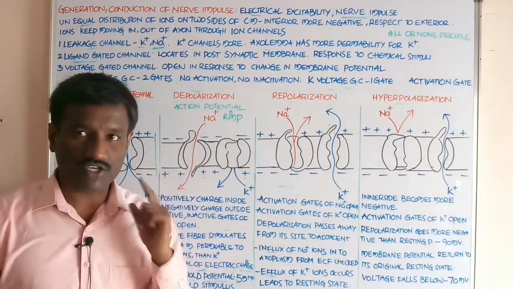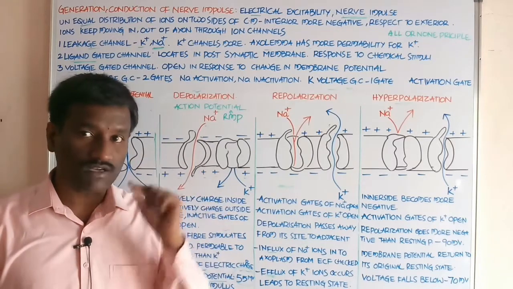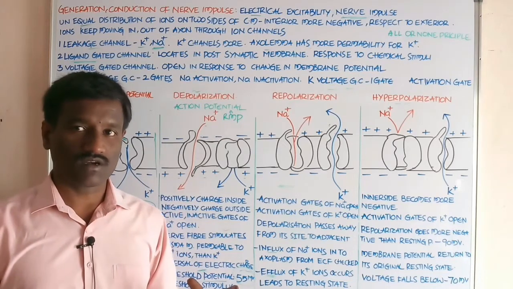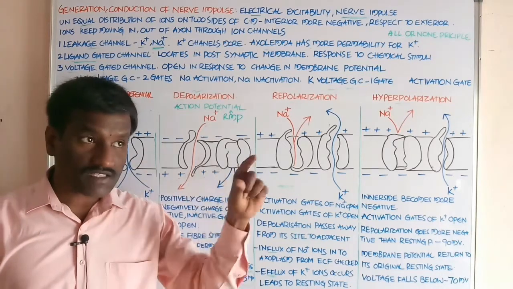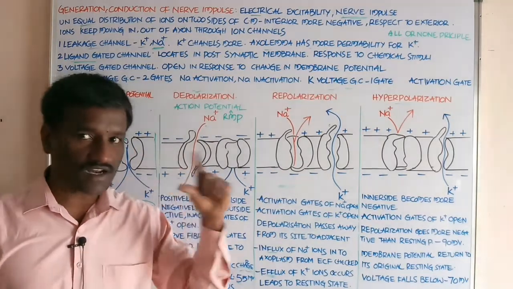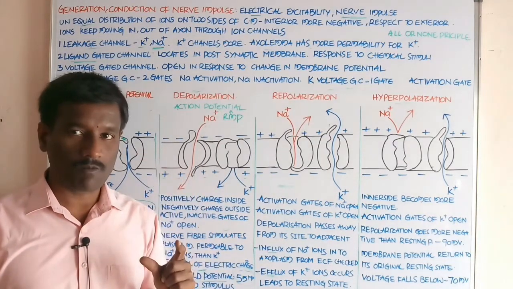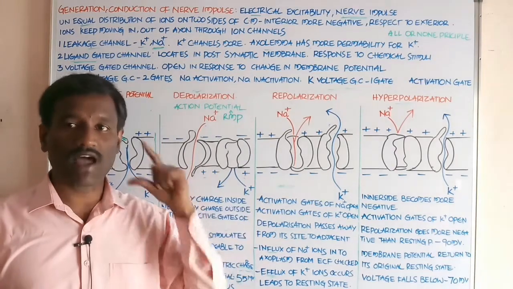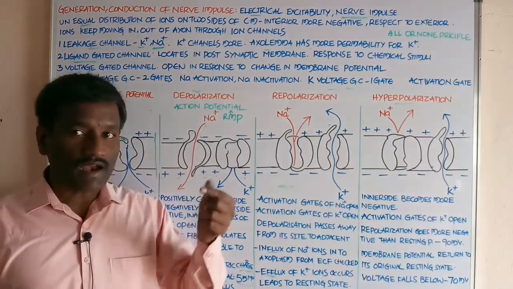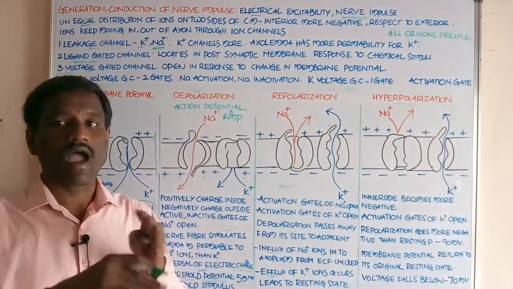Already you know the structure of the neuron. What are the parts of the neuron? Dendrites, axon, cell body. Students, what about the axon? The axon of the neuron is a longitudinal cylindrical structure covered with the plasma membrane, which is called axolemma, and the cytoplasm present in the inner part of the axon is called axoplasm.